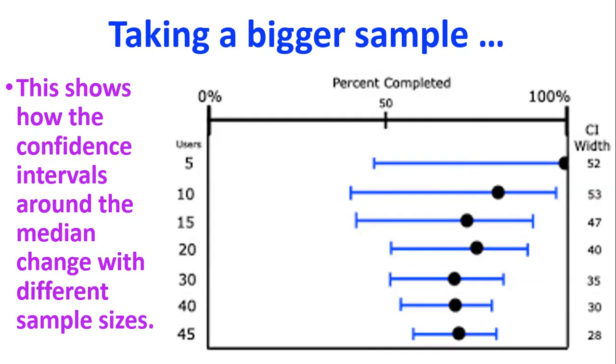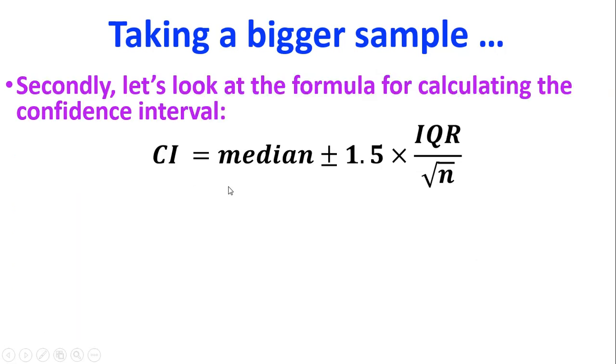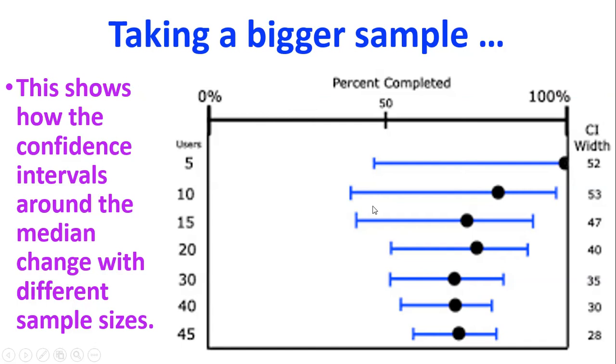So let's look at a slightly different graph here, and this is looking now at, for different sample sizes, what size is the confidence interval. And I can see if I've got 5 users, then this is a confidence interval here, and it's got a confidence interval width that's really wide. With a sample size of 10, the confidence interval there is wide. It's not quite as wide as this one up here, which we can't even see the other half of.